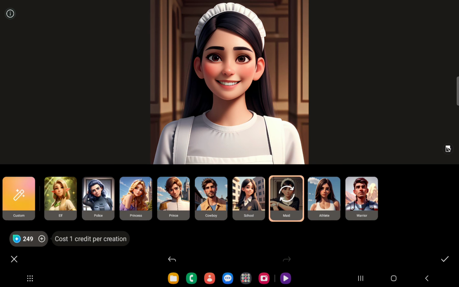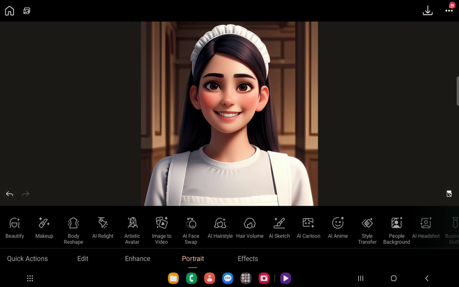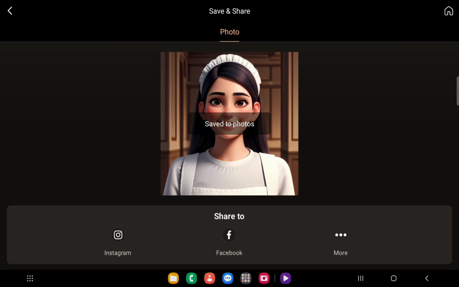We will see. Here we go. Click on the check mark and do not forget to save your file.